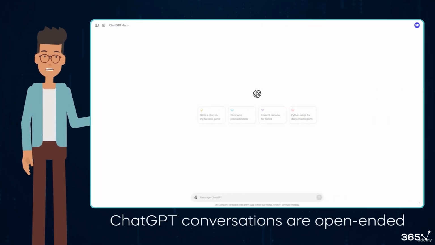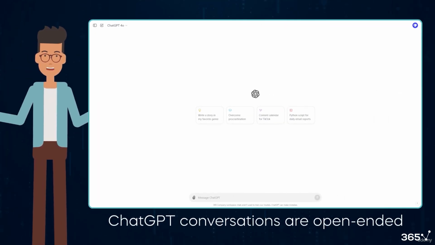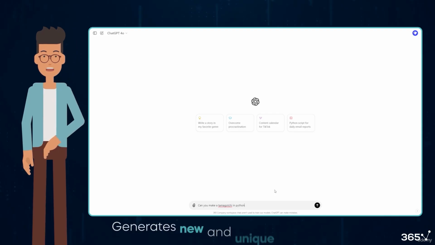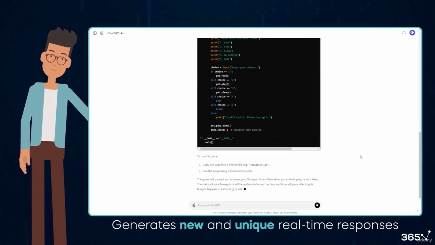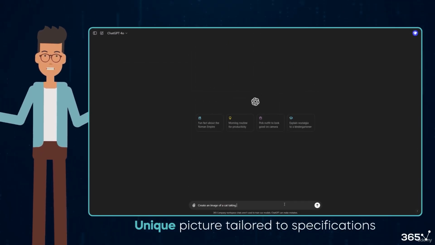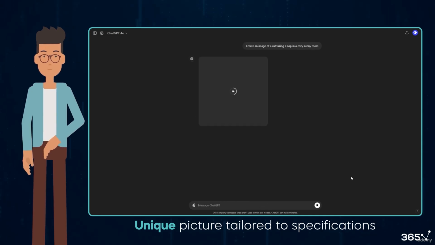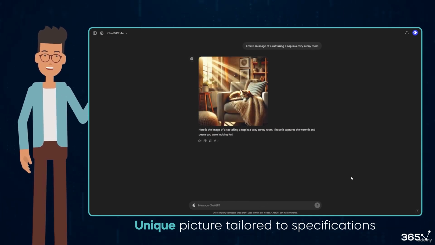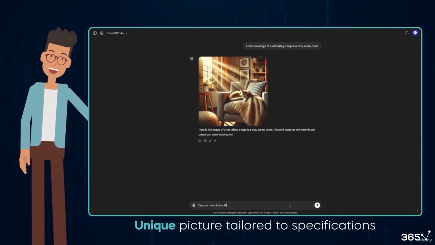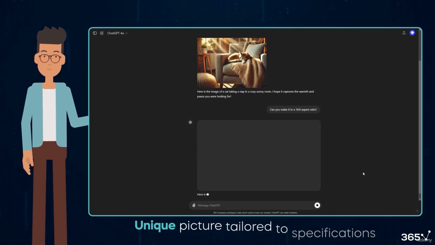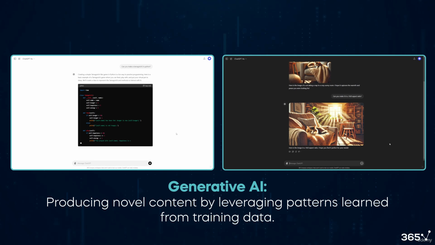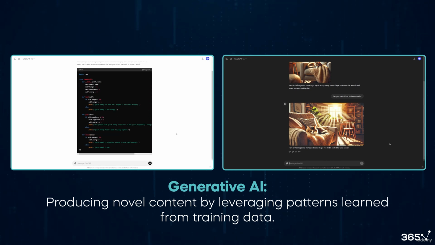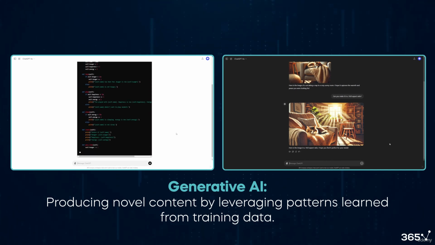Every conversation you have with ChatGPT is open-ended. The model, trained on extensive text data, generates new and unique real-time responses. Similarly, providing DALL-E, OpenAI's image generation model, with a detailed description will prompt it to create a unique picture tailored to your specifications. This illustrates the core capability of generative AI, producing novel content by leveraging patterns learned from training data, a common feature among these models.